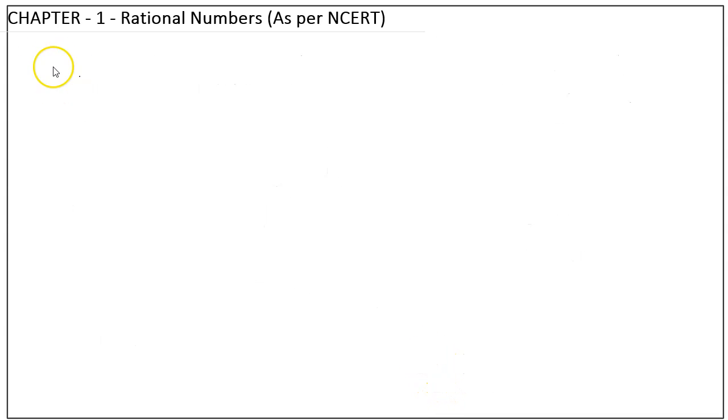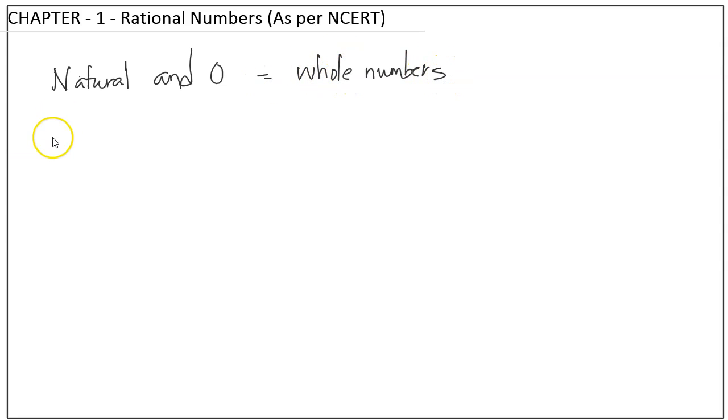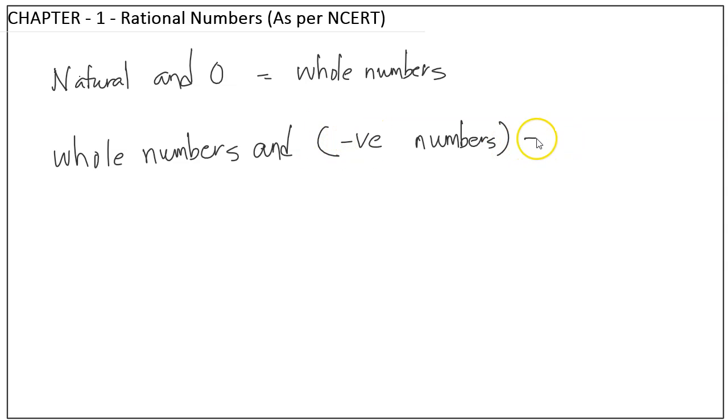So first we understood about natural numbers, and along with natural numbers, if I put 0, this becomes whole numbers, right? And along with whole numbers, if I take negative numbers also, this becomes what?